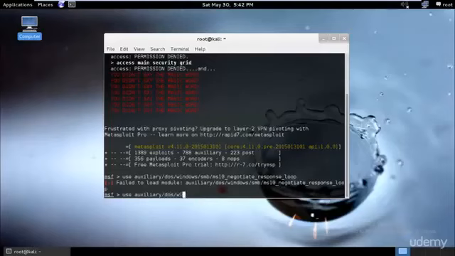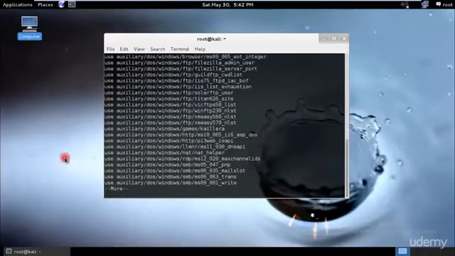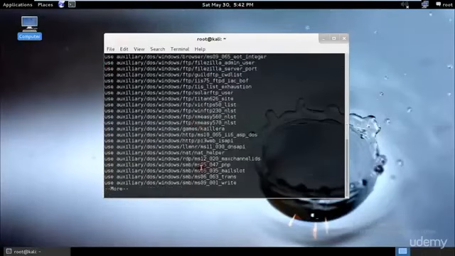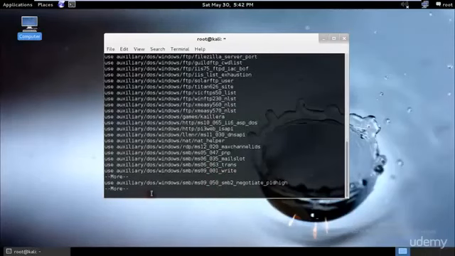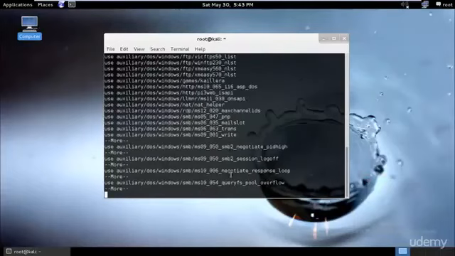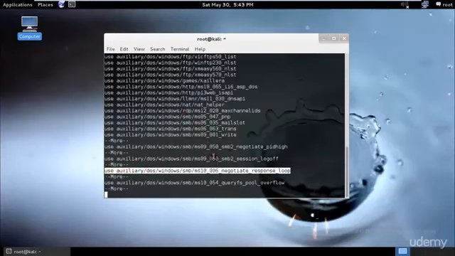And let's check. Okay, so we have all these things and we wanted the Windows SMB. So let's check. We have the SMB exploit, and we want the MS10. I believe MS10 was removed. We want more. Let's check the SMB09. Yeah, we have the SMB10 negotiate response loop. Perfect. So we will be using this module, and the only thing about it was that it's written 006 over